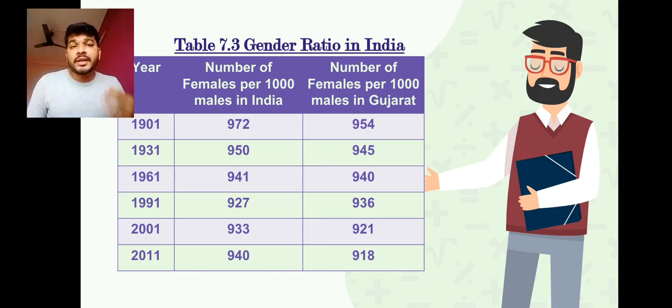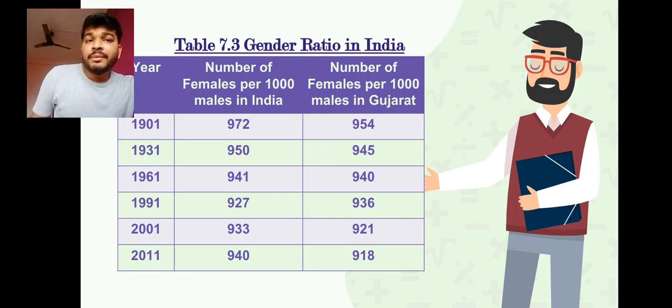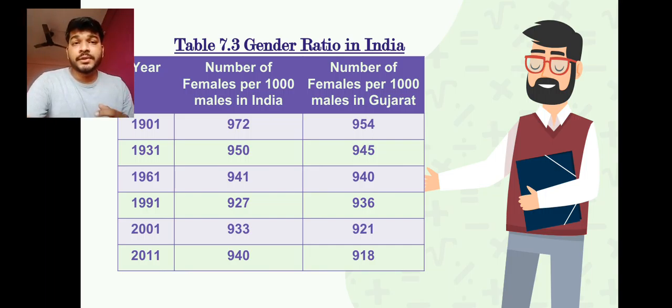So our conclusion here we can write in the second point: from 1901 to 1991 the female ratio has reduced or decreased over the period of time, but in 2001 and in 2011 we find that it has increased. Why has it increased? What is the reason? We have given more women empowerment, we have started to acknowledge this data, and we started to think for the female child, the daughters.